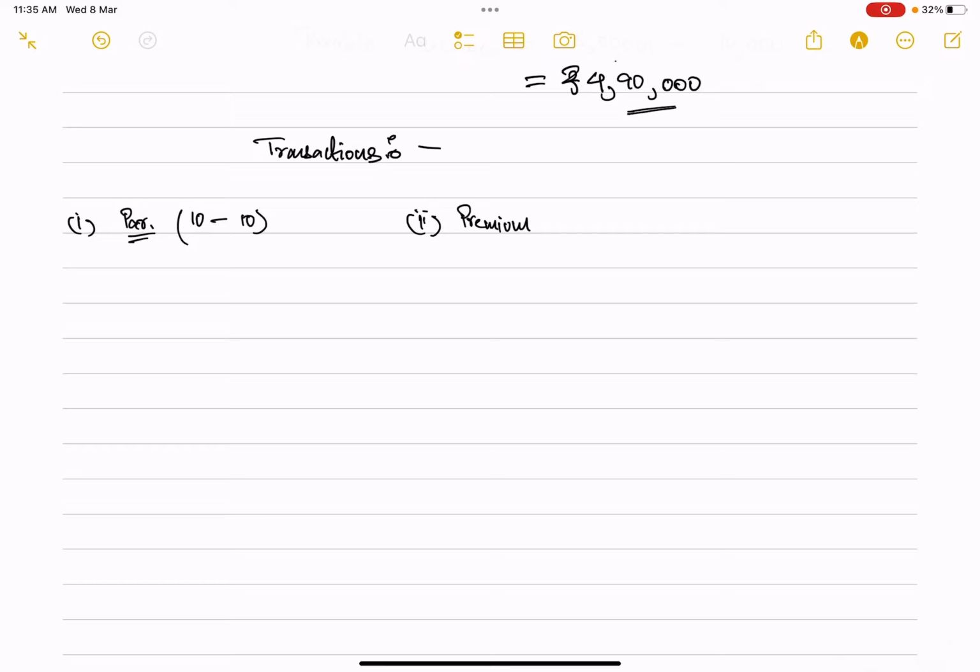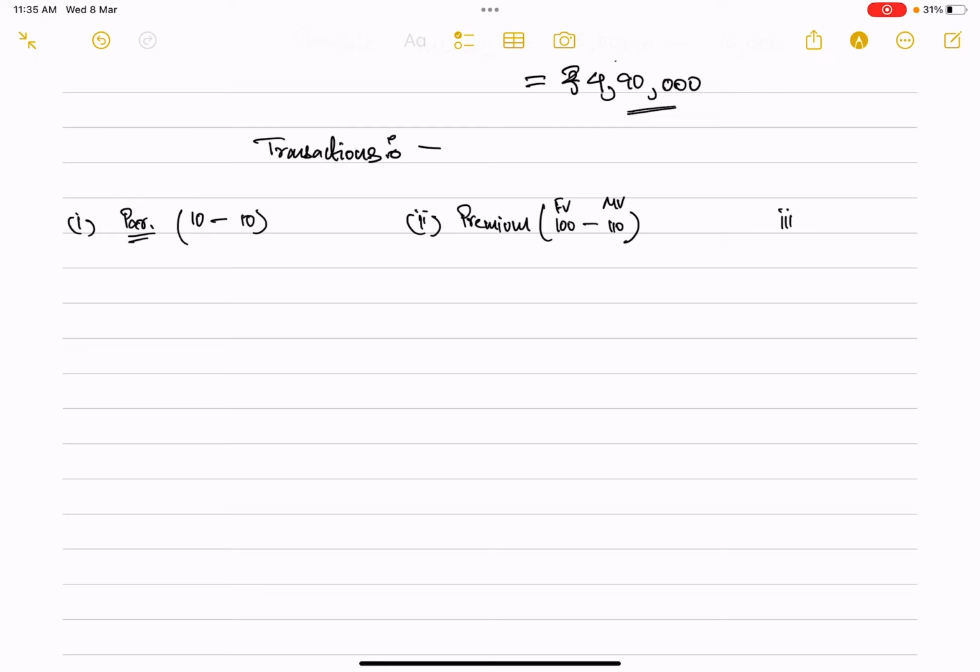Let's say the face value of the debenture is 100 rupees, but it is being sold in the market at 110 rupees. So something is worth 100 rupees, but you have to pay an extra 10 rupees for that. That is known as your premium.